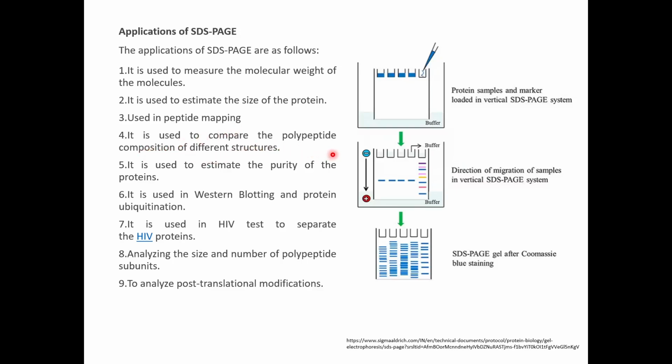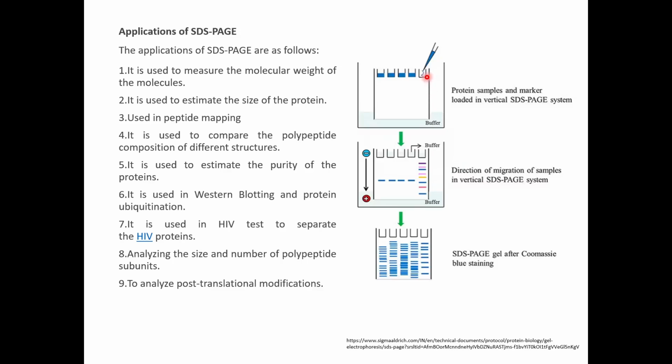It is used to compare polypeptide composition of different structures, and to estimate purity of a protein and the oligomeric nature of a protein, and it can be further used for Western blotting and to check different protein levels and ubiquitination, etc. It is also used in HIV tests to separate the HIV proteins. It is used to analyze the size and number of polypeptide subunits, and it is also used to check post-translational modifications.